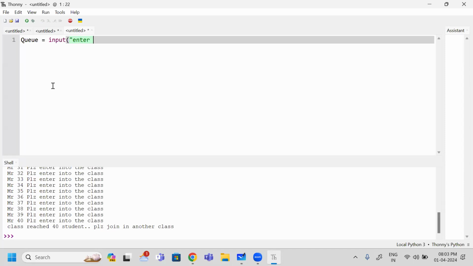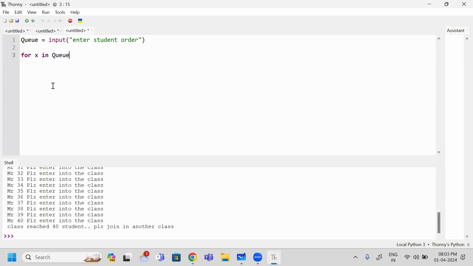Enter student order, like that I am simply writing. Next, I am going to take one by one. For each person in Q I am taking. I'm not writing the string directly like MF order. I am just going to take X in Q.